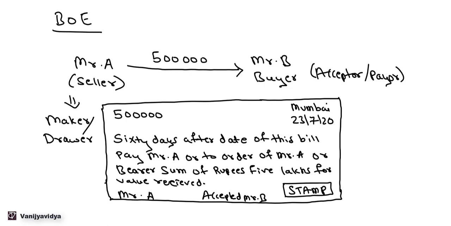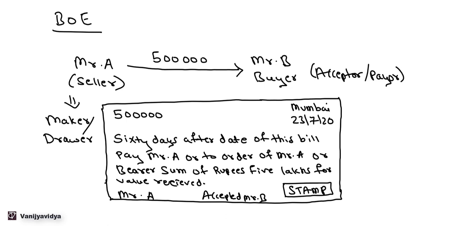Now in this case Mr. B. So pay Mr. A or to the order of Mr. A. That is to whoever Mr. A will say pay either to Mr. A, or Mr. A may also give this bill to say some of his employee, and then that employee will recover this amount.